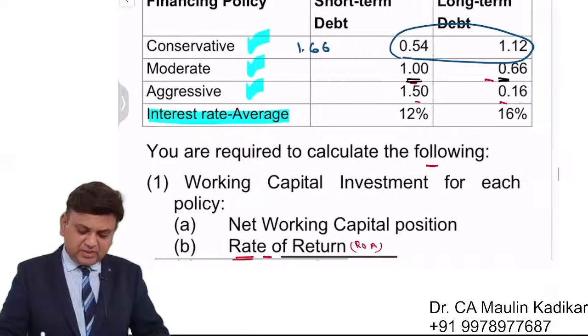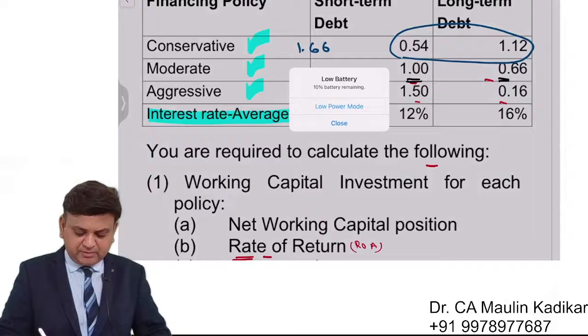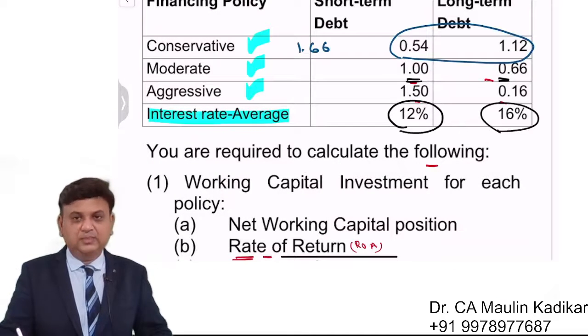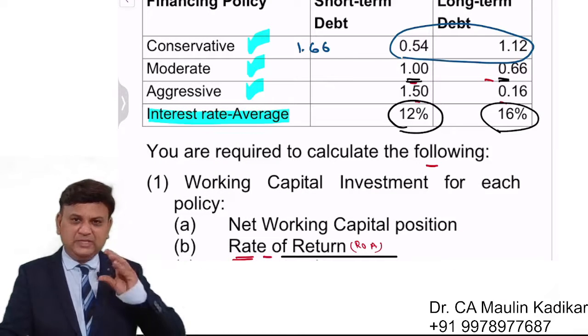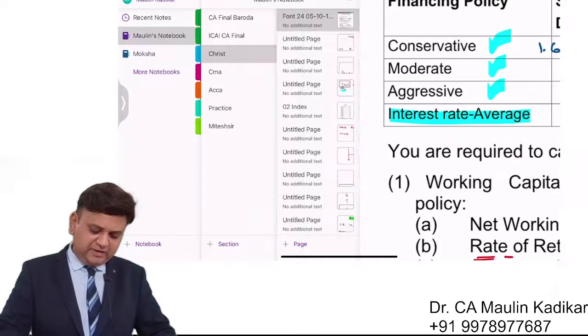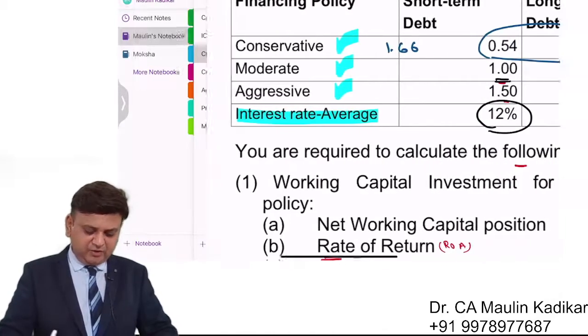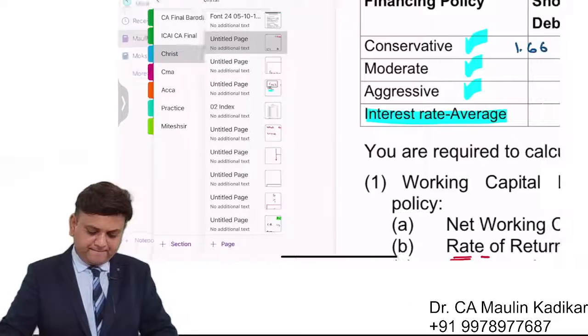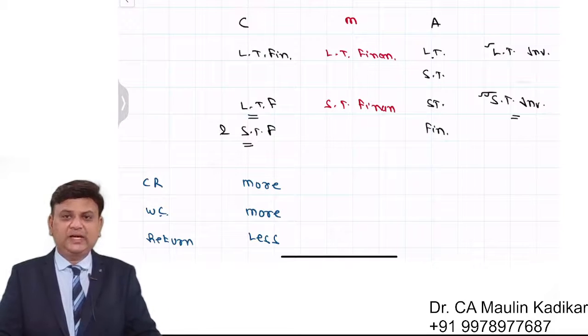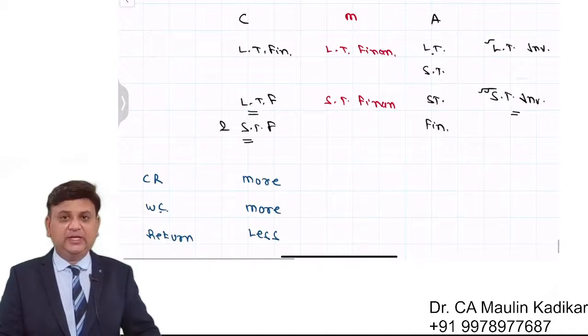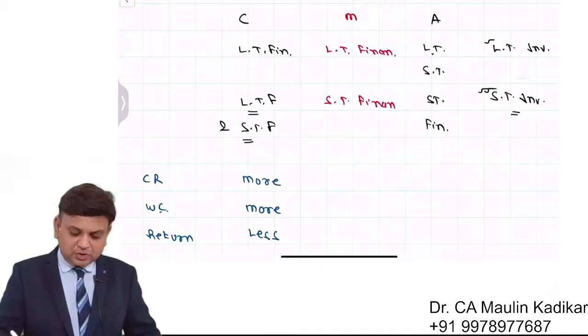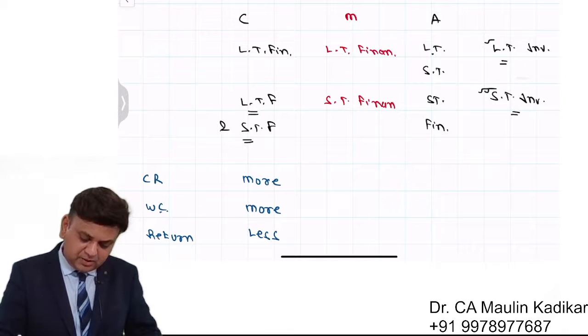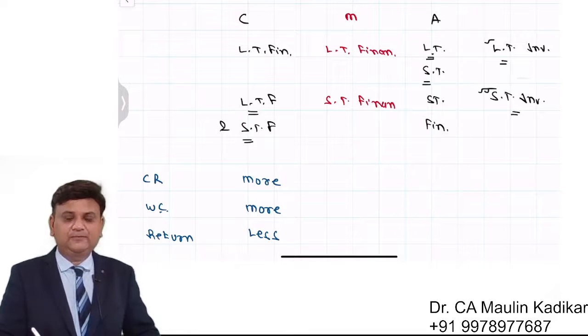You can see that over here, the rate of interest for the short term is lower than the long term. So you will be able to save interest if you have certain financing by way of short-term financing, and with that you will be able to reduce your interest burden. So for the long-term investment, you will have long-term financing as well as short-term financing.